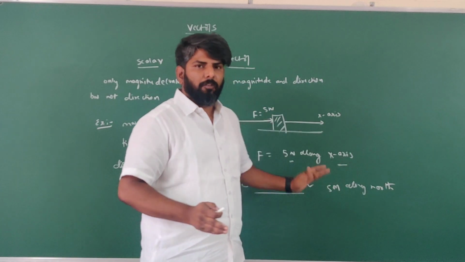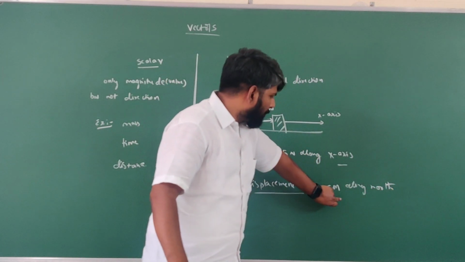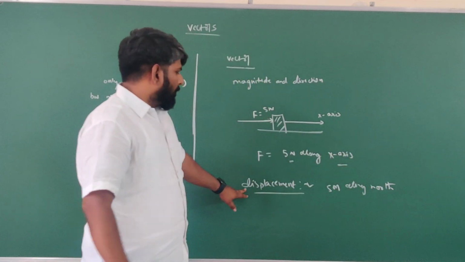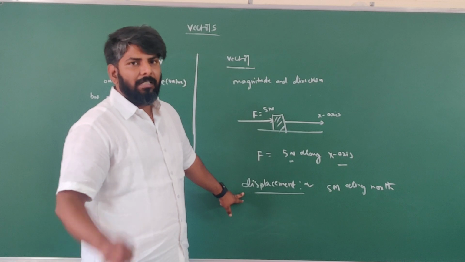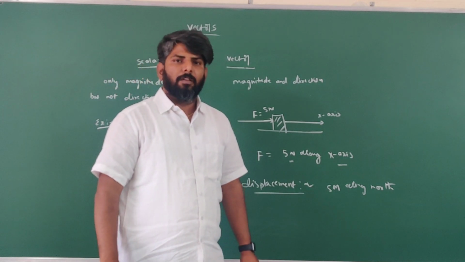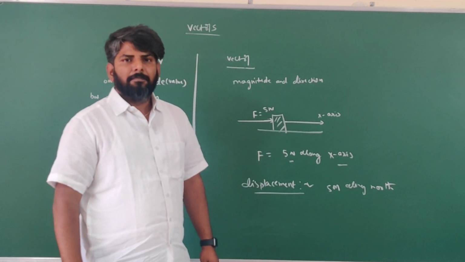Total length of the path is 5 meters. In what direction is he moving? Along north. So here magnitude is available and also direction. Then it is called displacement, and this is an example of a vector quantity. Got it?